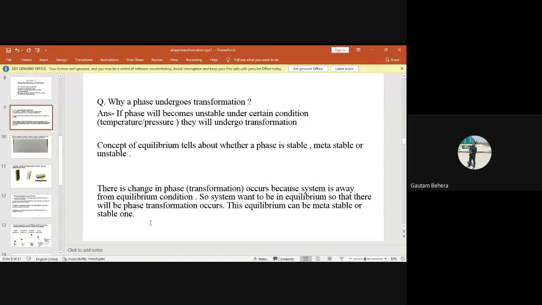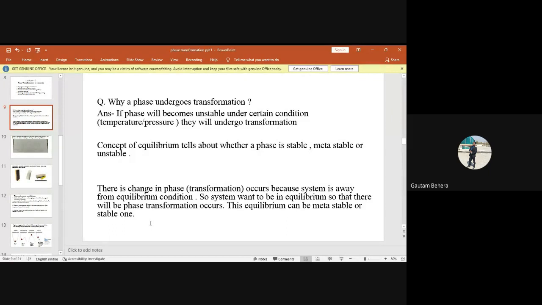Suppose you have a system, and that system is in equilibrium condition, for example. You take the system away from the equilibrium, or you can say a non-equilibrium condition. What happens after some time? The system again comes back to the equilibrium condition, and that equilibrium may be metastable equilibrium or stable equilibrium. That means a system does not always remain in stable equilibrium. It sometimes tries to remain in metastable equilibrium.